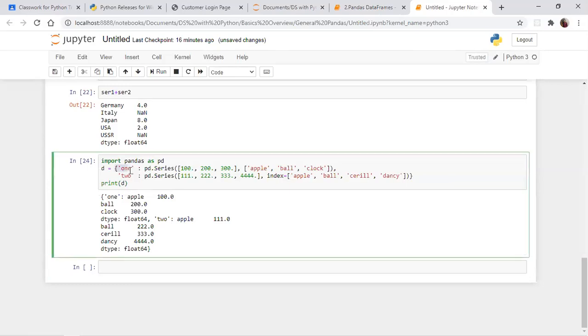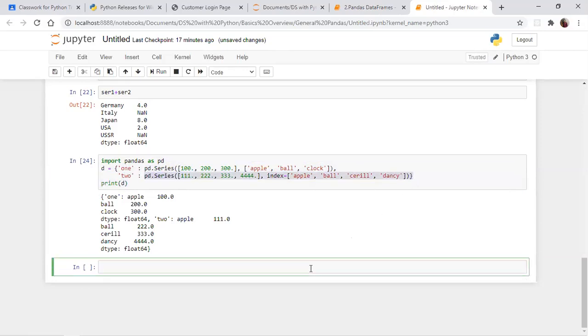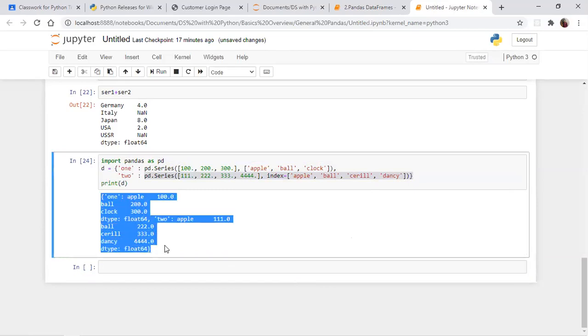See, I created one dictionary with a key name and a key value. Observe the key value: it's a pandas series. So it's a Python dictionary, but for key name 1 I give a pandas series as the key value, and for key name 2 I also give a pandas series. Now when you give print of D, you get output like this, but I want something like a table format.